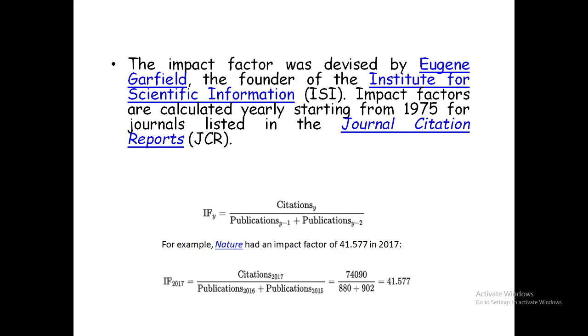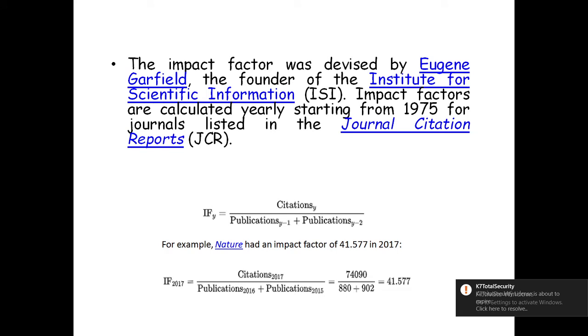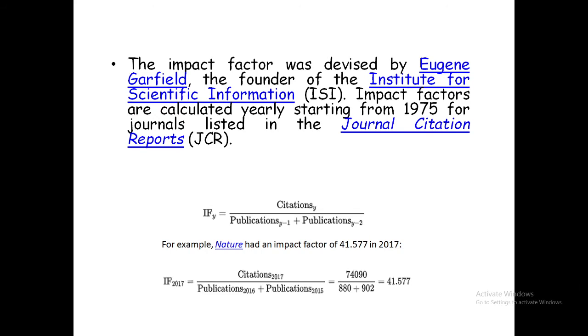Impact factors are calculated yearly, starting from 1975, for journals listed in the Journal Citation Reports, JCR. That is, the impact factor for a particular journal in year Y is equal to citations in Y divided by publications in Y minus 1 plus publications in Y minus 2.